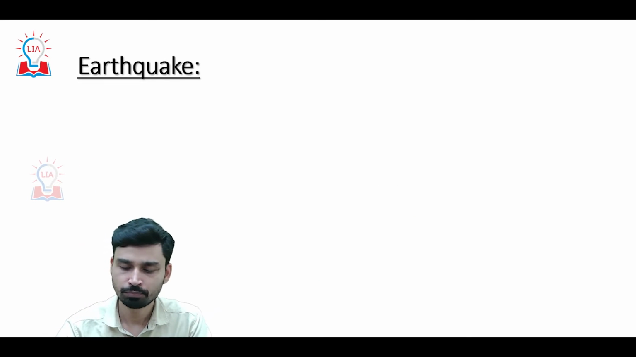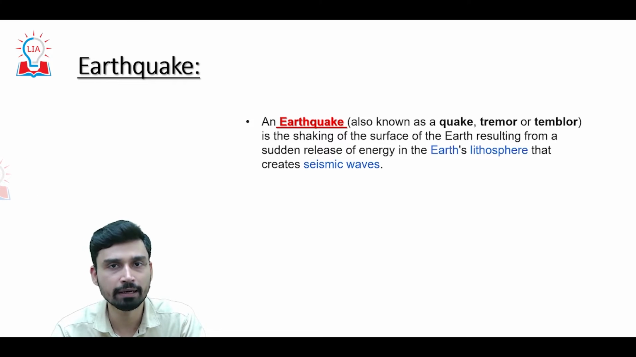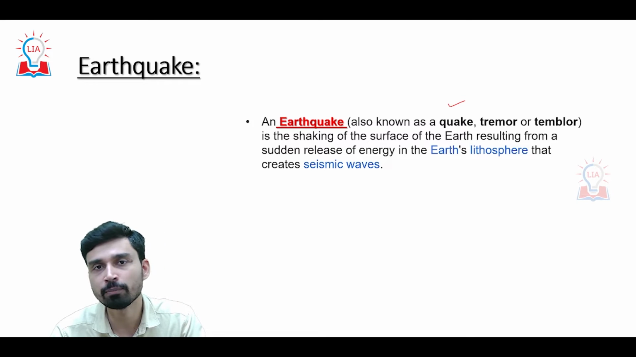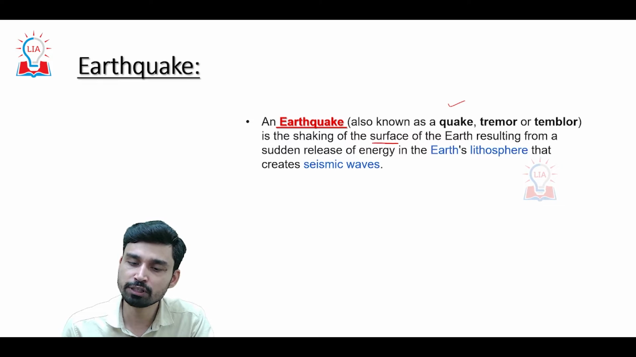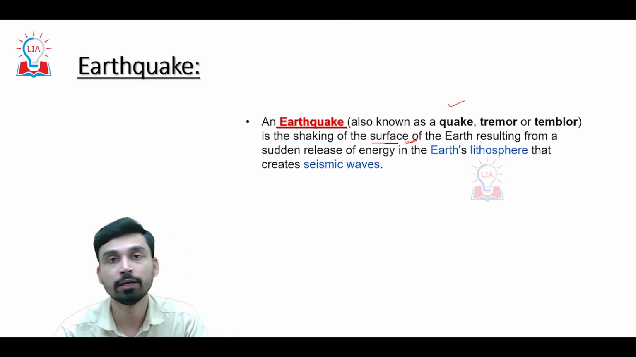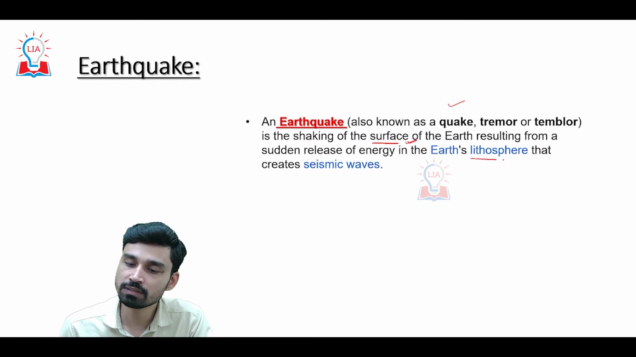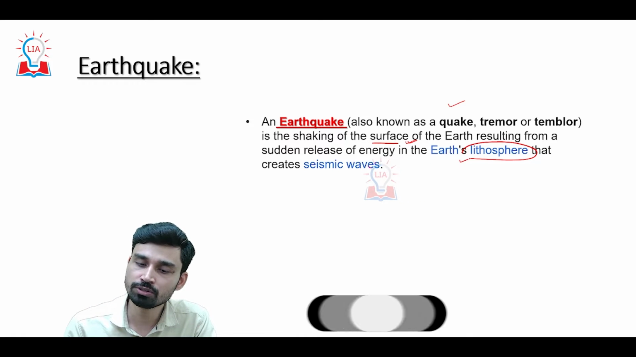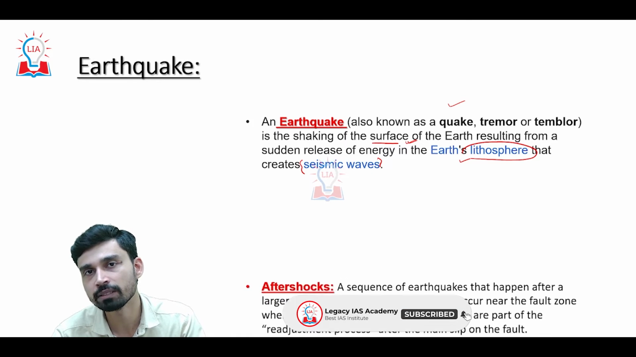So let us first try to understand what exactly an earthquake is, and how we can define it. An earthquake is when we feel tremors, when the earth's surface seems to be shaking. The shaking of the surface of the earth mainly results from the sudden release of energy in the lithospheric region of the earth, that is the solid uppermost part of the earth. Due to this disturbance, seismic waves are generated which carry the energy and then transmit it up to the surface.